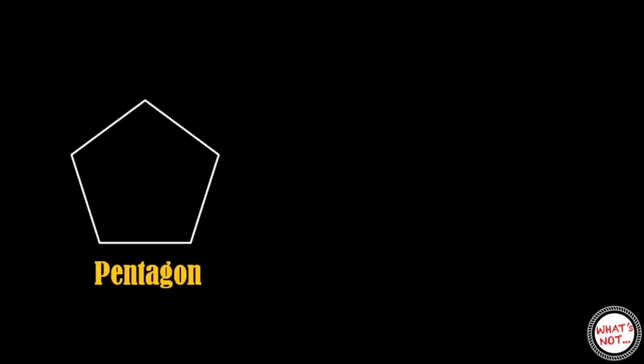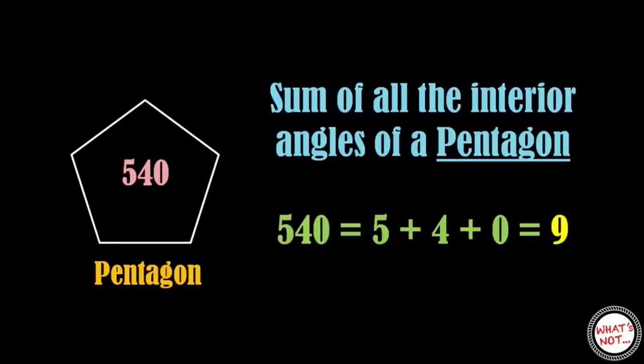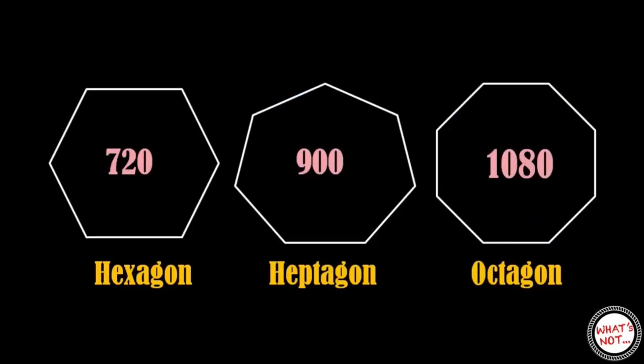Now we have a pentagon. Sum of all the interior angles of a pentagon is 540 degrees, which also adds up to 9. We get the same digital root 9 on repeating the same process for hexagon, heptagon and octagon.